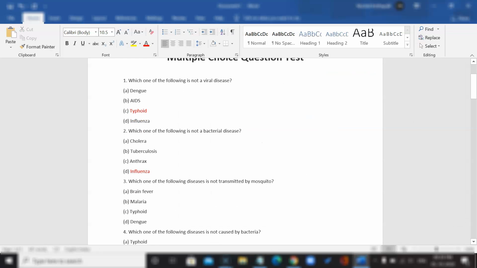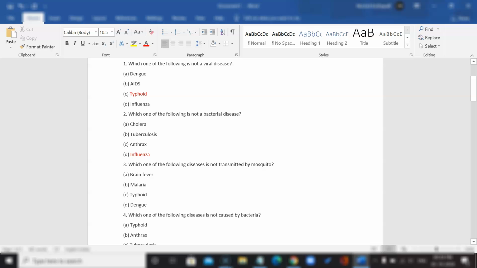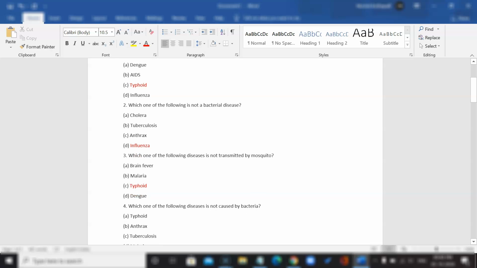Which one of the following diseases is not transmitted by a mosquito? So malaria, typhoid, dengue, or brain fever? The correct answer would be typhoid. So, as you all know, a mosquito would be an animal vector, and they cause zoonotic diseases. Zoonotic diseases are diseases that are spread through animals. And brain fever, malaria, and dengue are all spread by a vector known as the mosquito.